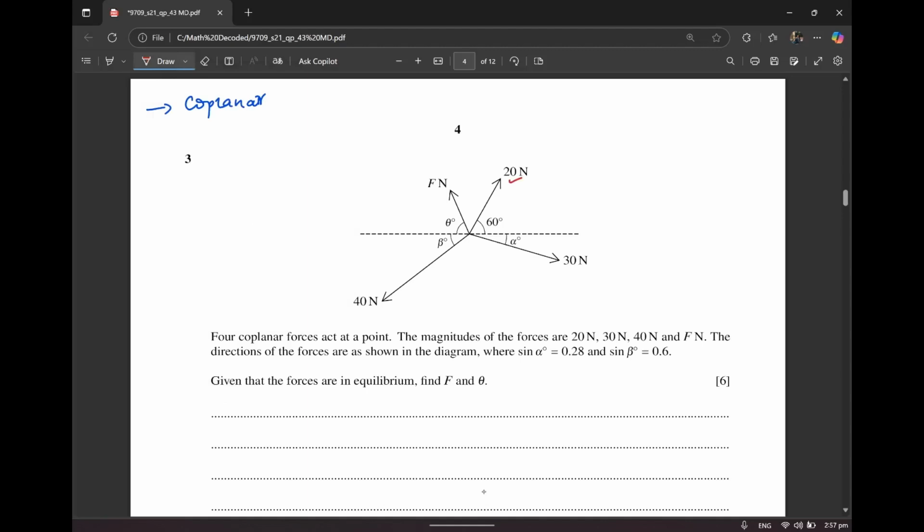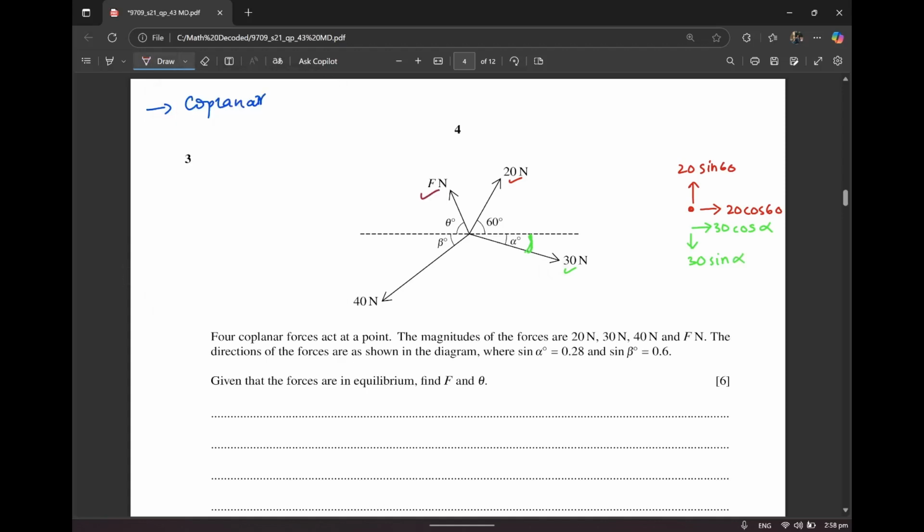First, let's have a look at this one. Let me mark this point. Now, this is going to be having two components. Remember that the force component with the angle is always going to be a cos. So this is going to be 20 cos 60, and the one that is not with the angle is going to be 20 sine 60. Now let's have a look at this. So you can see this component of force is with the angle, so that's going to be 30 cos alpha and 30 sine alpha.